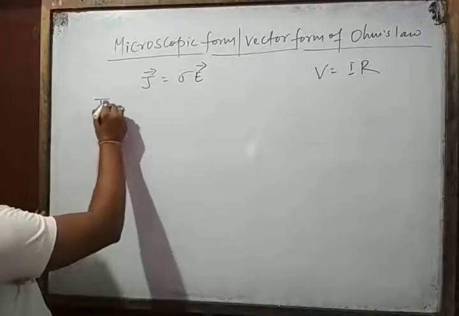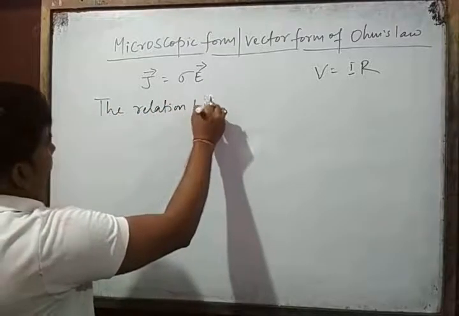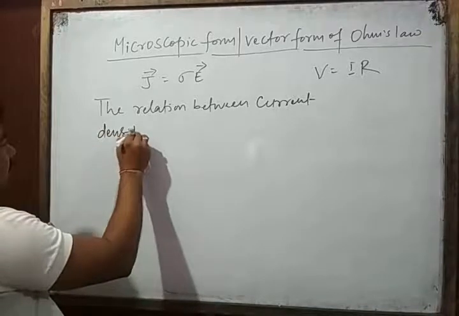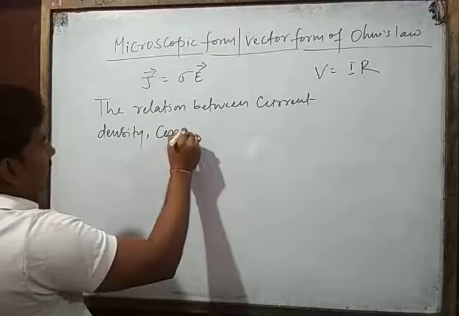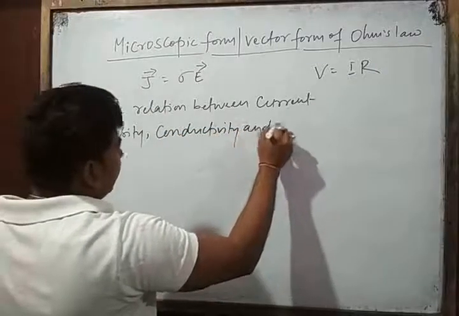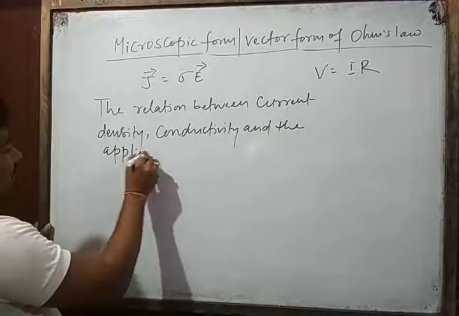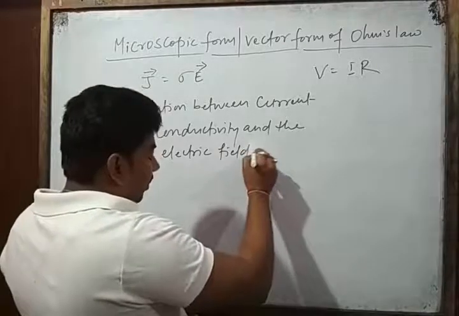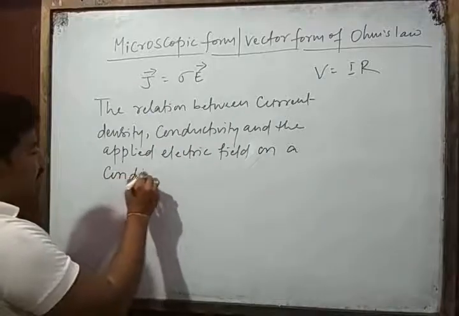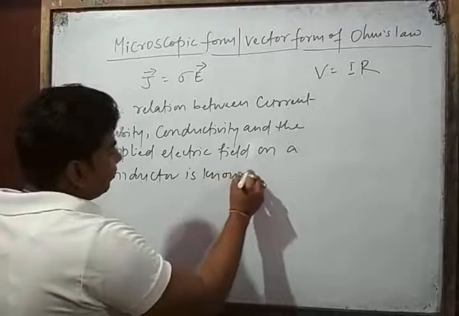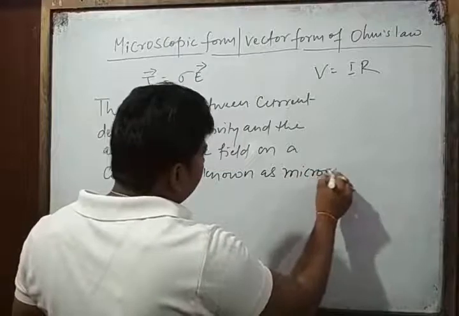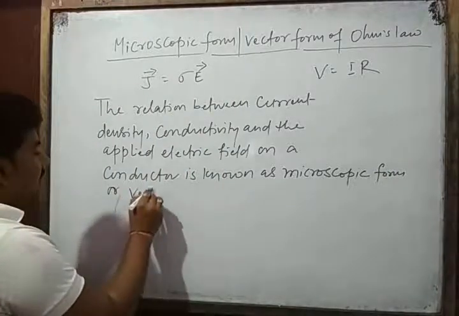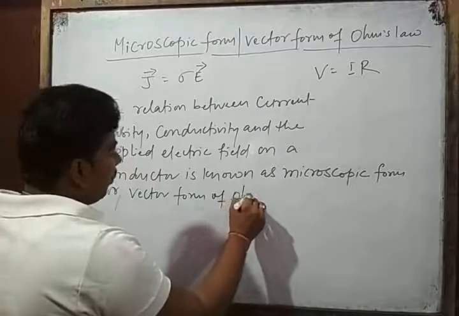The relation between current density, conductivity and the applied electric field on a conductor is known as the microscopic form or vector form of Ohm's law.